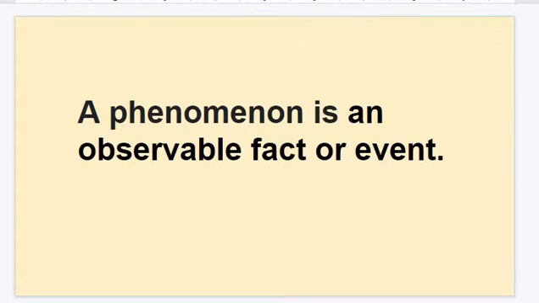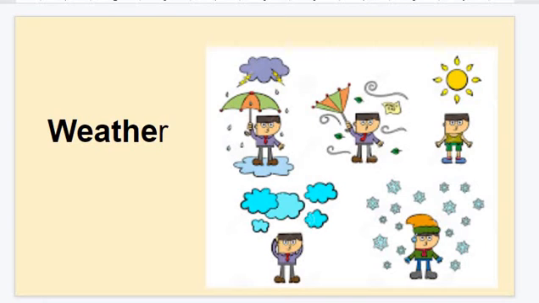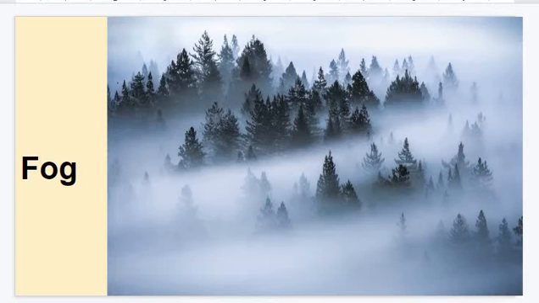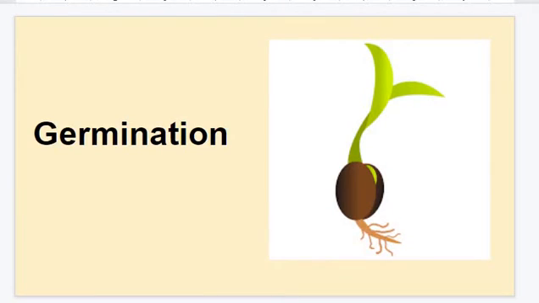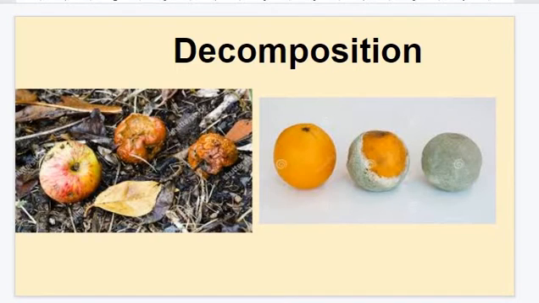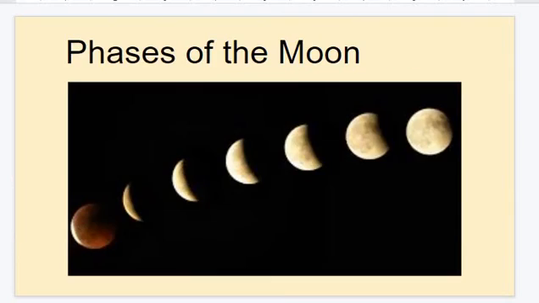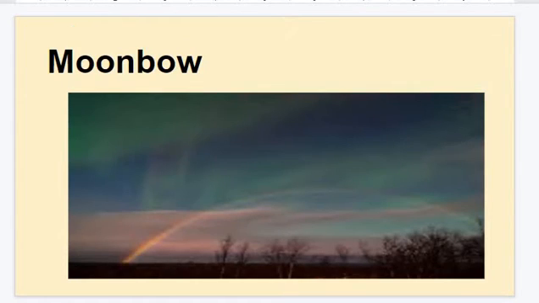So, what is a phenomenon? A phenomenon is an event which you can observe in day-to-day life. So, a phenomenon is an observable fact or an event like weather, fog, germination of a seed, decomposition, phases of moon, rainbow formation, moonbow, etc. These are a few examples of phenomena.